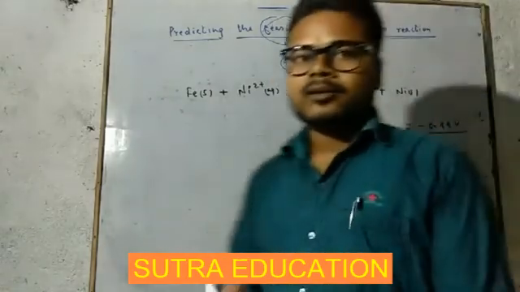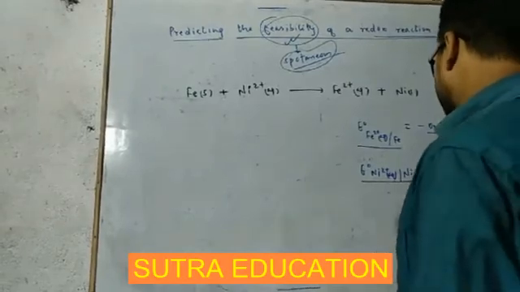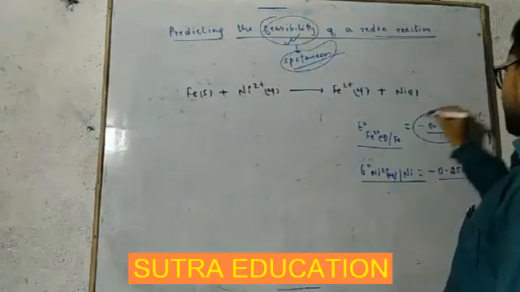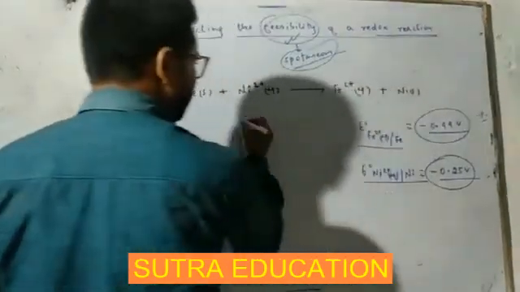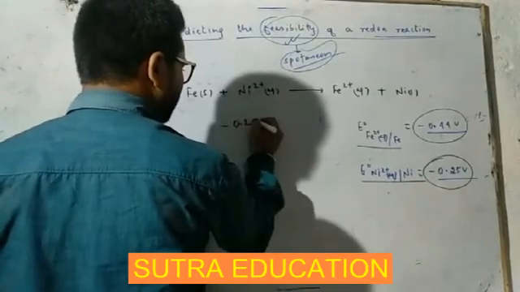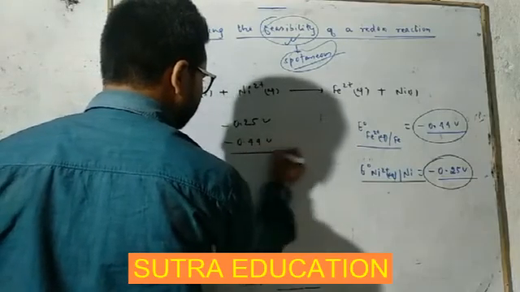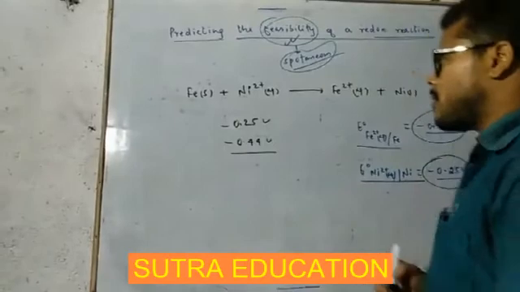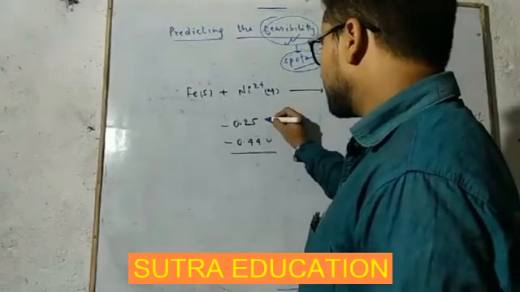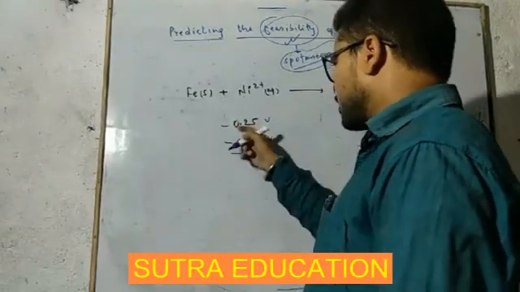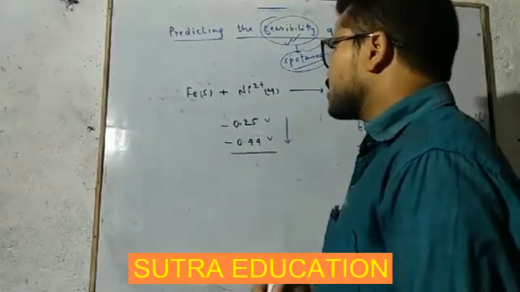I have taught you the electrochemical series. So in the electrochemical series, this minus 0.44 volt is lesser than this minus 0.25 volt, means at first there will be minus 0.25 volt, then below this minus 0.44 is present. Getting this now? If it is the electrochemical series, then its order is minus 0.25 volt, then lower than this minus 0.44 is placed like this.